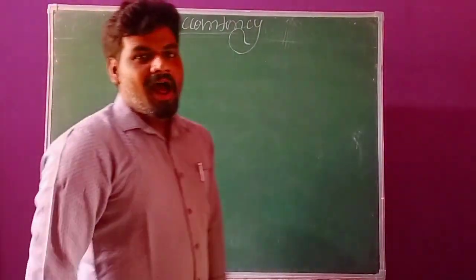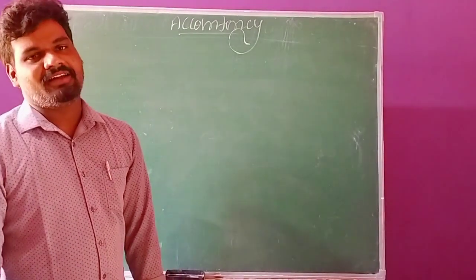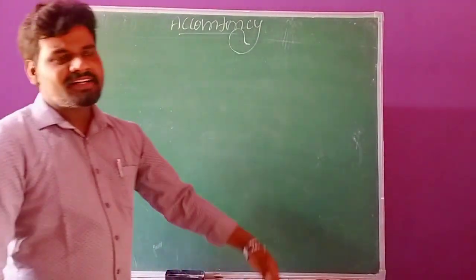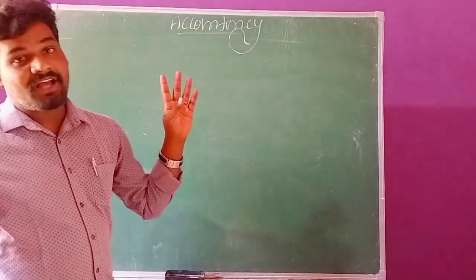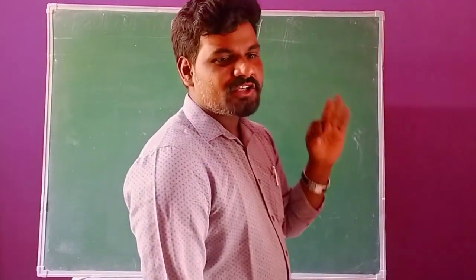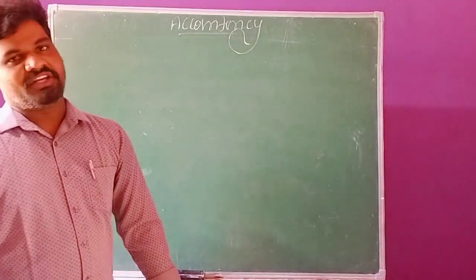So here, in the previous sessions, we have discussed a few things regarding partnership basic fundamentals. In the last class we discussed the profit and loss appropriation account, its format, as well as a few problems, in the last two sessions.